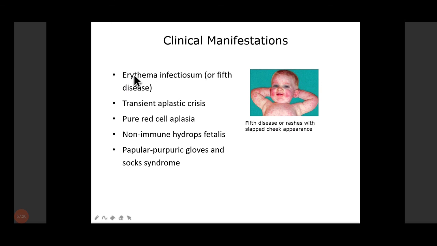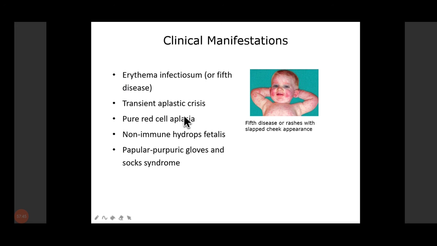And as I told you, the characteristic feature is erythema infectiosum or Fifth disease. It is also known as slapped cheek. It gives a slapped cheek appearance, which on the face will spread to tongue and limbs, followed by lymphadenopathy and arthralgia. So this is the characteristic feature which you see in case of parvovirus.